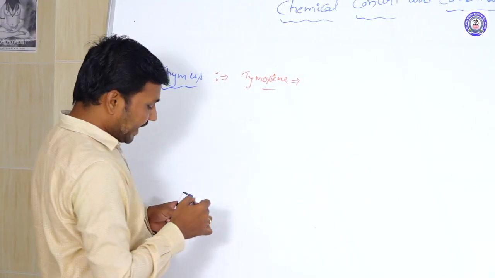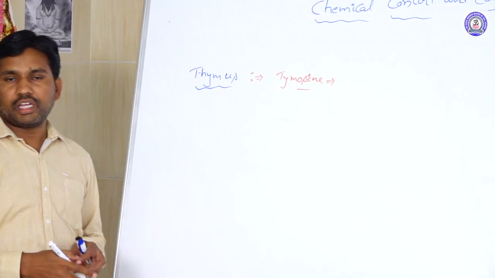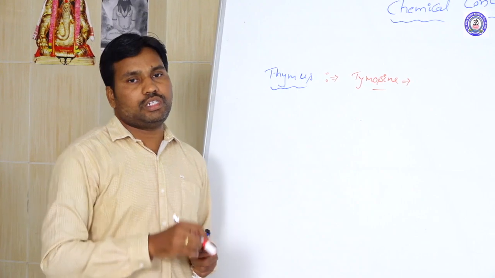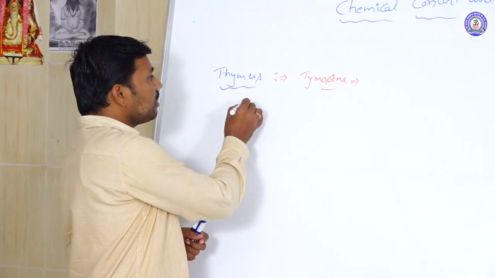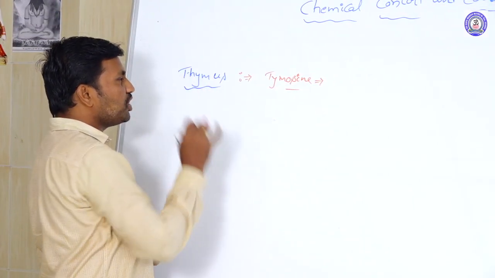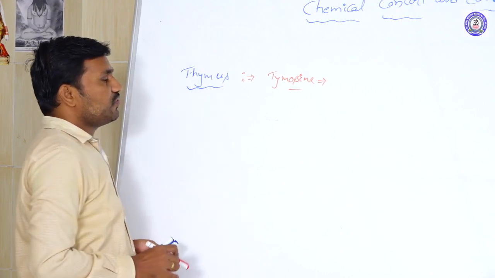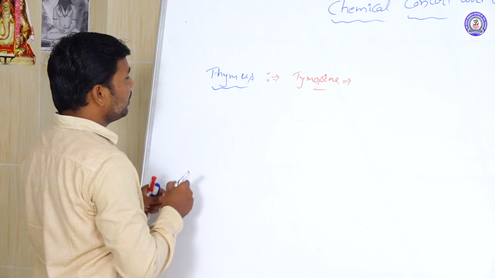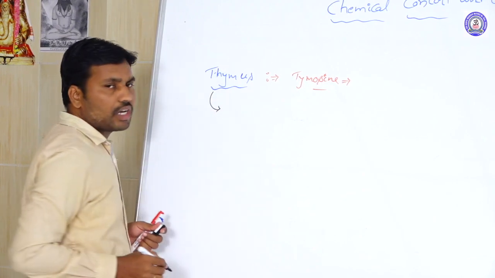Actually, it is a peptide hormone. It is a peptide hormone. It produces thymosin here. So, what is the major function, what is the position, and what are the specifications of the thymus? First of all, the position of the thymus.